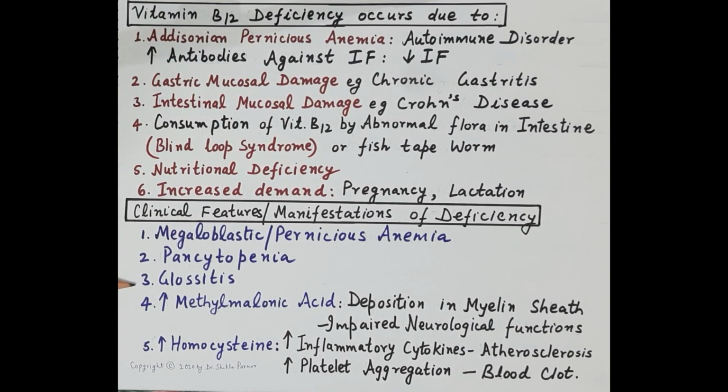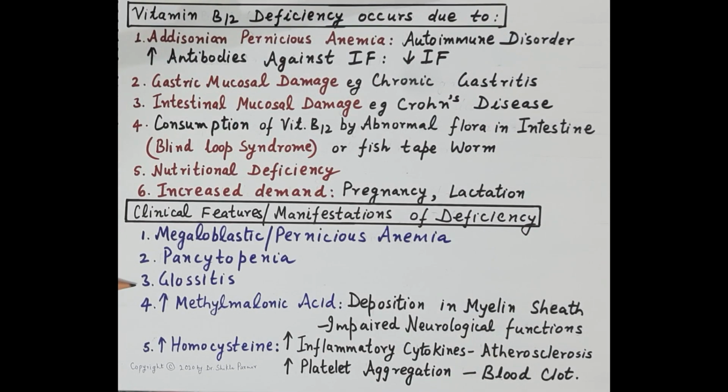Another important feature is glossitis. Now, glossitis is an inflammation of the tongue. Vitamin B12 is required for the synthesis of DNA. If our tongue is wounded or slightly ruptured, there is rapid division of mucosal epithelial cells of the tongue. Old cells are replaced by new ones, and thus the tongue heals very rapidly.